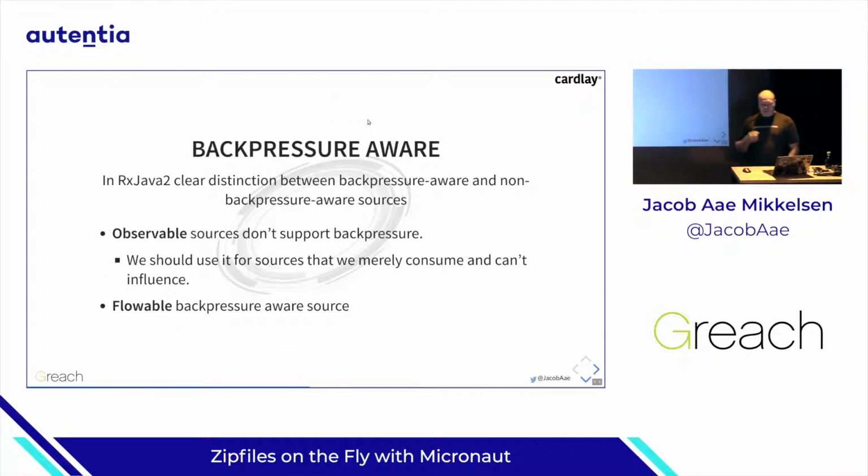Lucky for us, we can decide when to produce. So we can produce a cold observable. In RxJava, there's a clear distinction between backpressure aware and non-backpressure aware sources. They put that in RxJava 2. If you produce an observable, those sources don't support backpressure. Anytime you need something that supports backpressure, you should use a Flowable. A Flowable is the backpressure aware source.